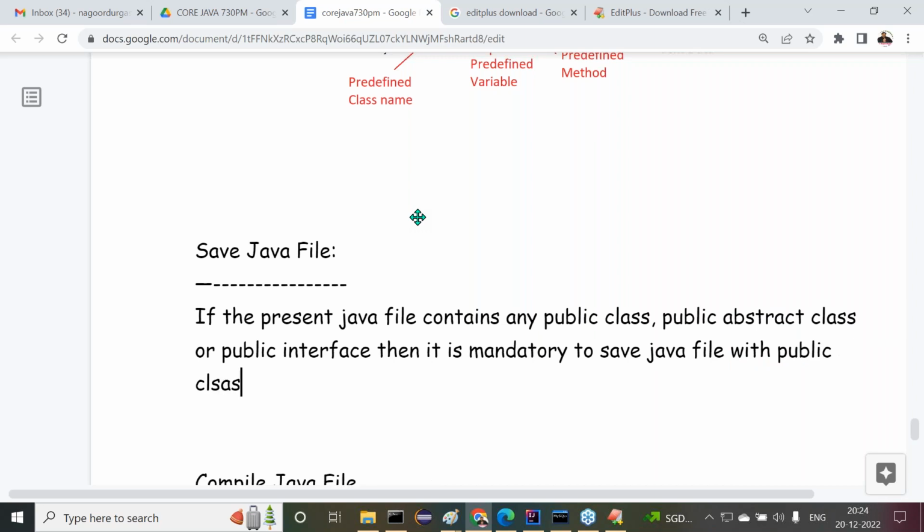That means whichever one is public, with that name only we must save.